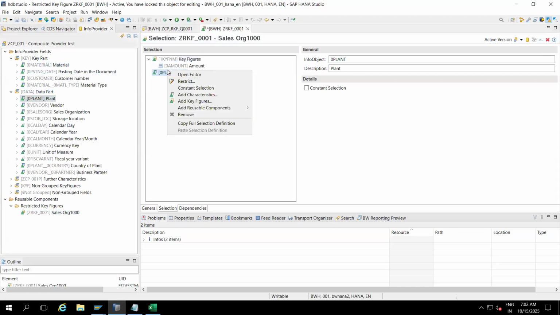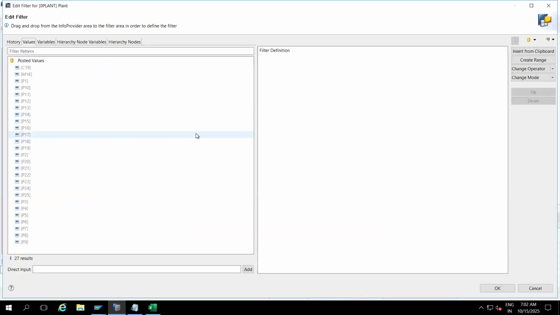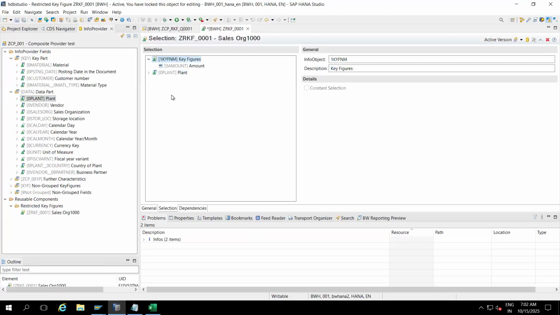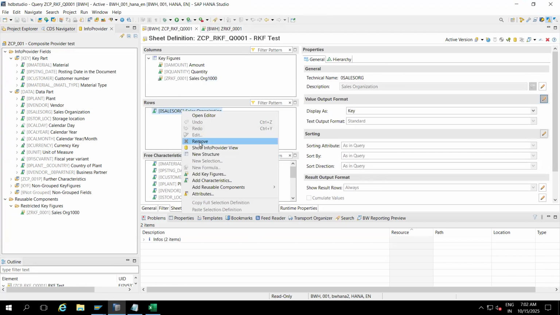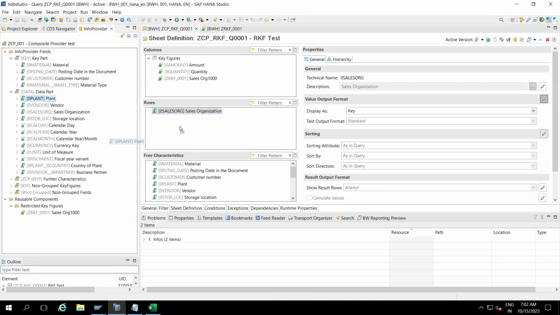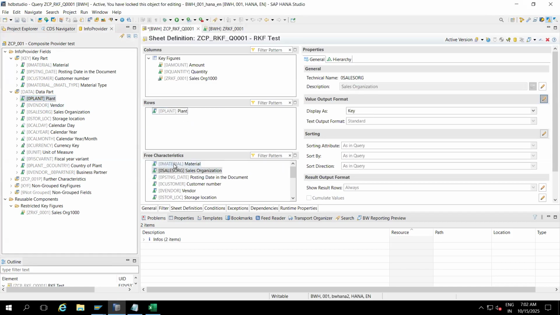Now I will right click and restrict to M16. Okay. Now we can see only plant M16. Save. In the report also we'll drag and drop: instead of sales org, I'll keep plant. I'll save it.